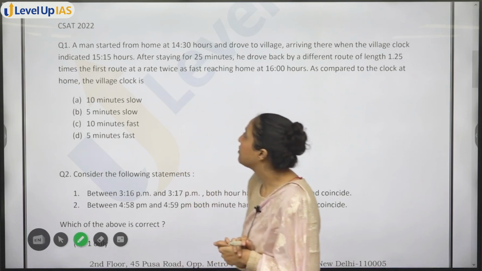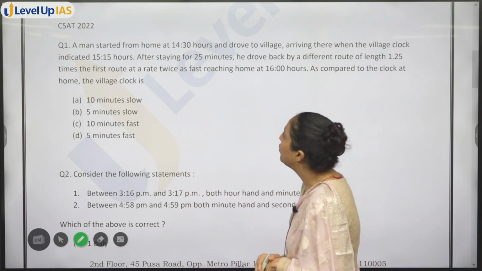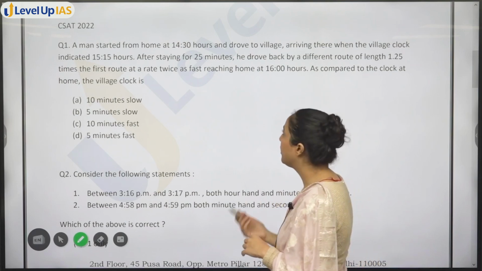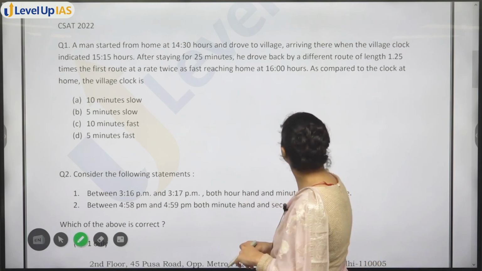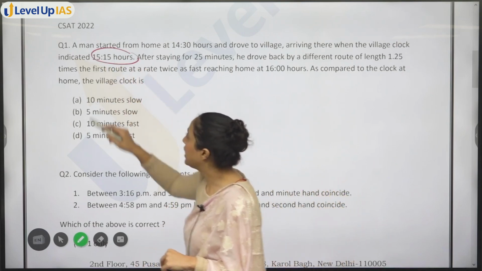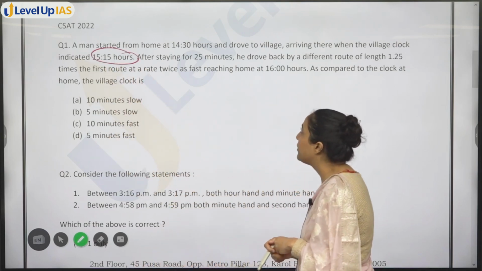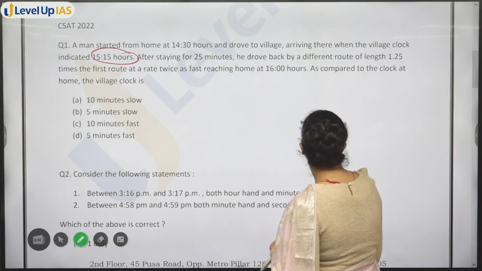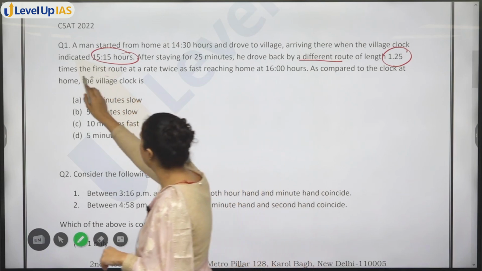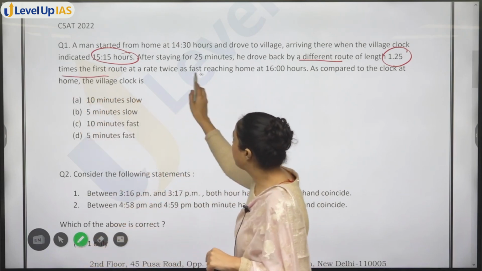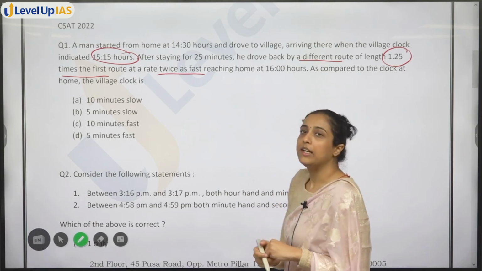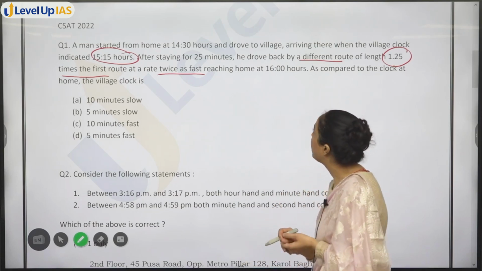Okay, in this question, look, a man started from home at 2:30 hours, meaning 14:30 hours, so 2:30 p.m., drove to a village, arriving there when the village clock indicated 3:15 hours. After staying for 25 minutes, he drove back by a different route of length 1.25 times the first route at a rate twice as fast. So distance is 1.25 times and speed is double.